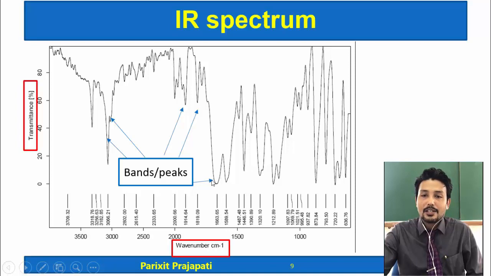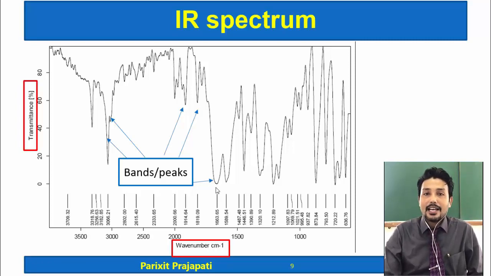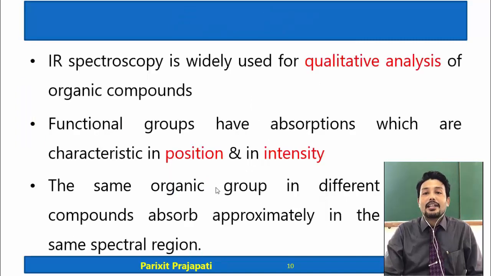Wherever the carbonyl group is present in other compounds, it will also appear in this IR spectrum in a similar region, not the same but similar, and that is why IR spectroscopy is widely used for identification of functional groups.